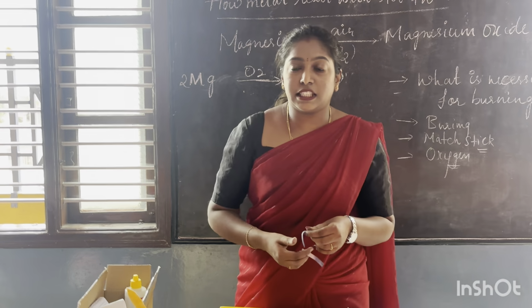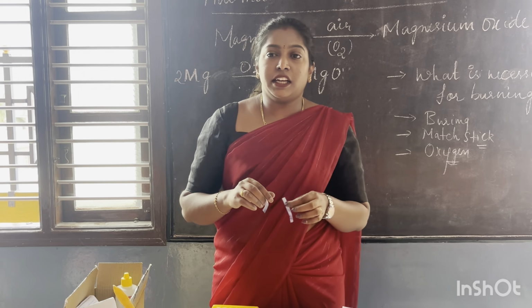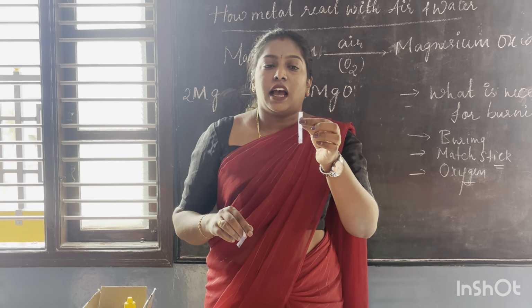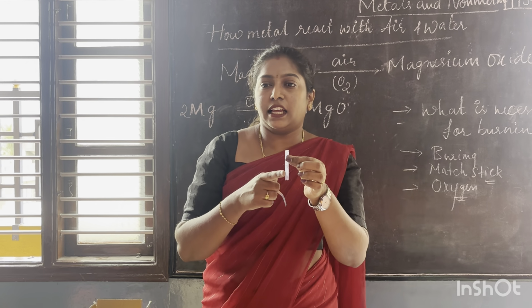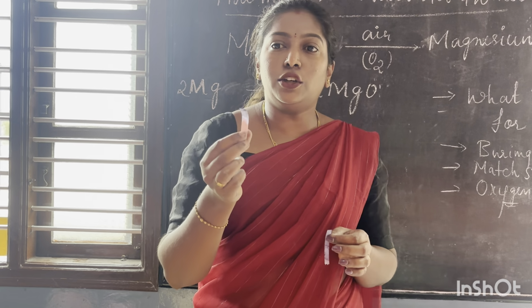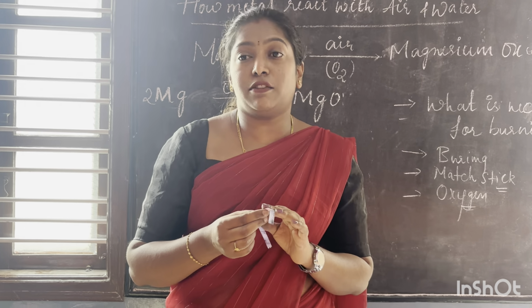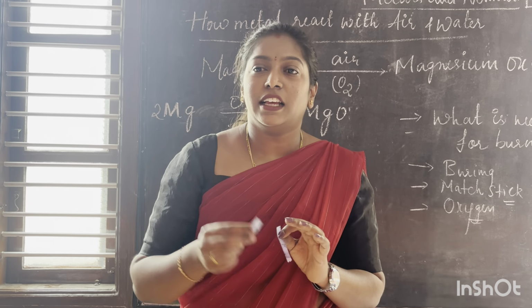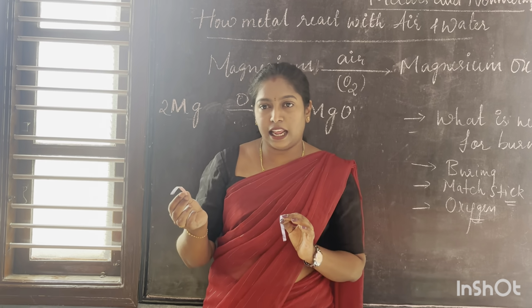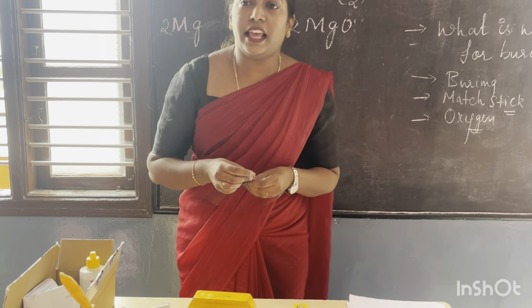I was testing the nature of the magnesium oxide, whether it is acidic or basic. When I tested it, the blue litmus paper did not change any color, correct? It remained blue. But when I used the red litmus paper, it turned blue. So by seeing this, what is the nature of the magnesium oxide? The nature of the magnesium oxide is basic. Basic in nature. So from this activity, we understood how a metal reacts with air and water.